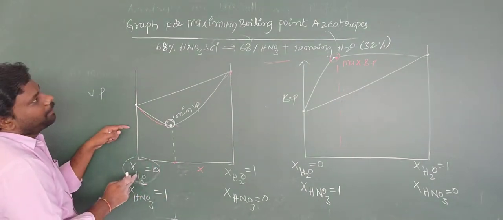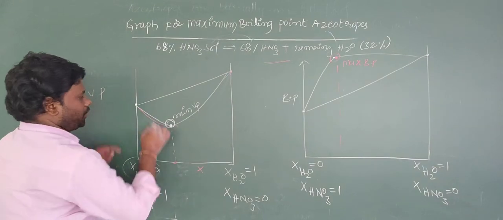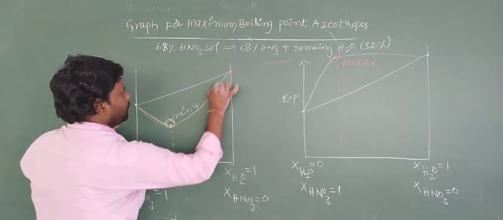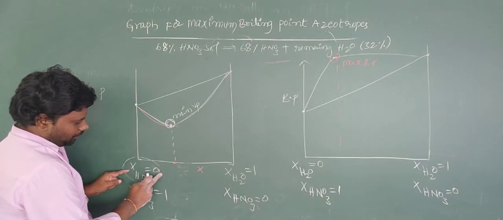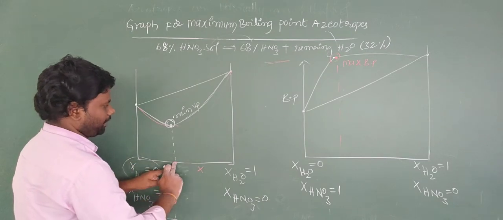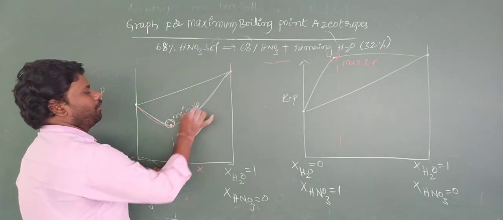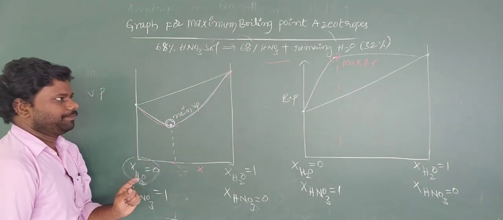So generally maximum boiling point azeotropes can show negative deviations. This is a negative deviation curve. So this is the mole fraction of water. From here to here, mole fraction of water gradually increases. At this point it shows the minimum vapor pressure for this azeotrope.